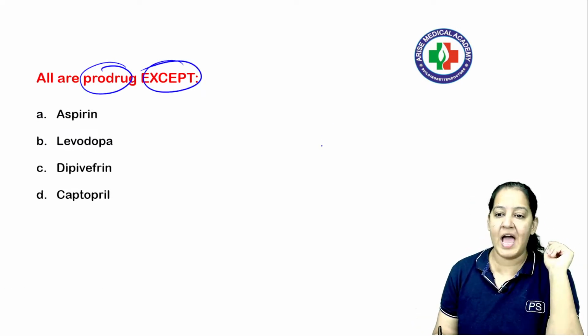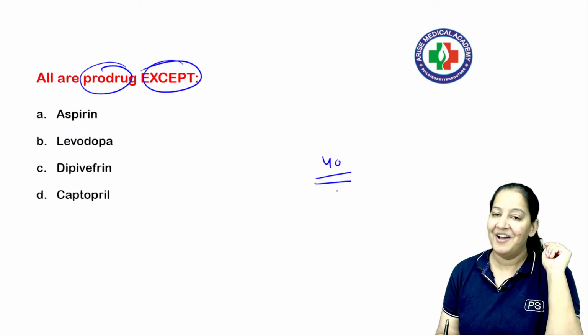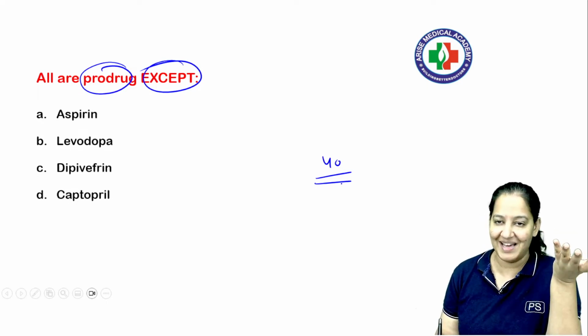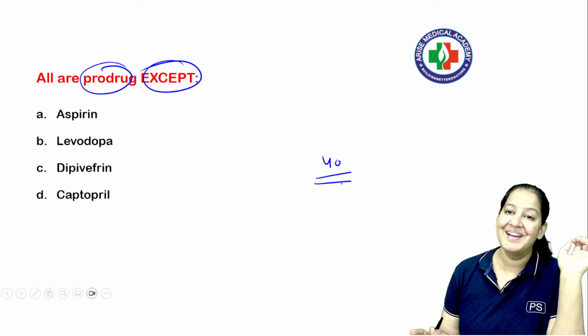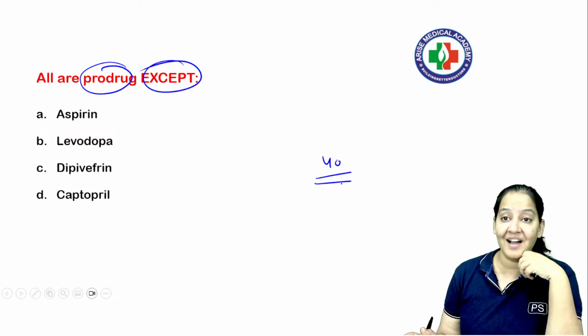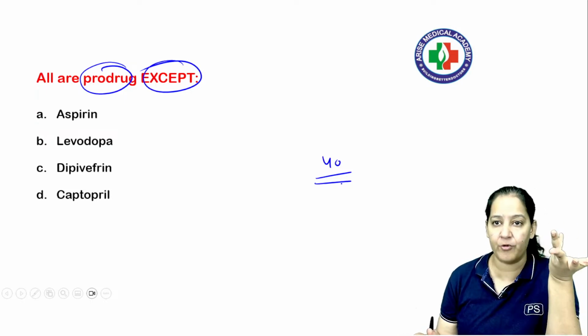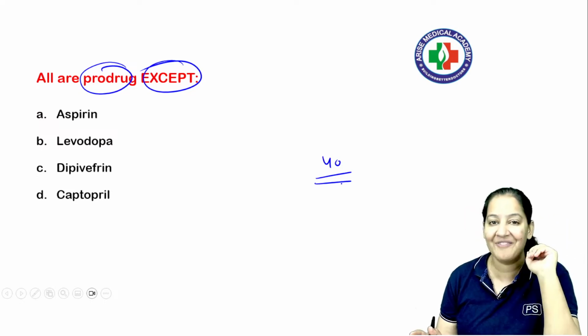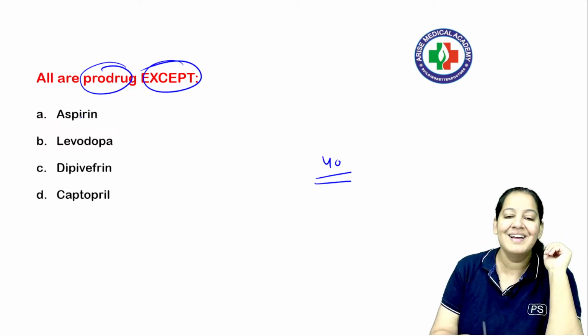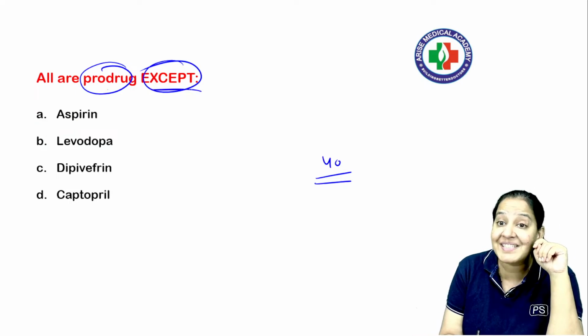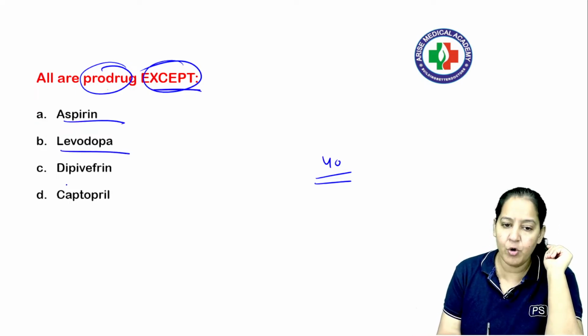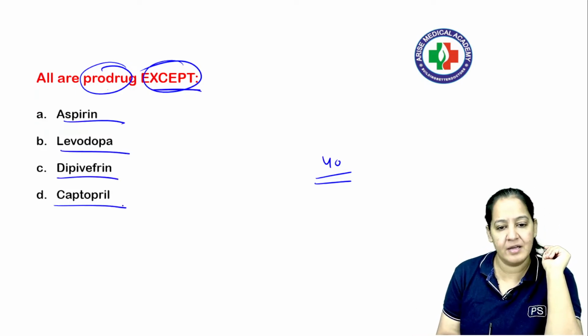Now in pharmacology, I have 40 different mnemonics with different drugs, and you have to learn all the mnemonics together. If you wish, I can share the PDF of the entire mnemonics in one place. So how many of you know the mnemonics of prodrugs? Before that, do you know what a prodrug is? All of the following are prodrugs except aspirin, levodopa, a fourth option, captopril.